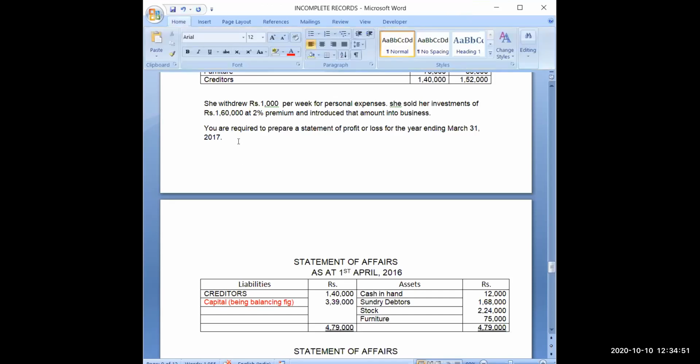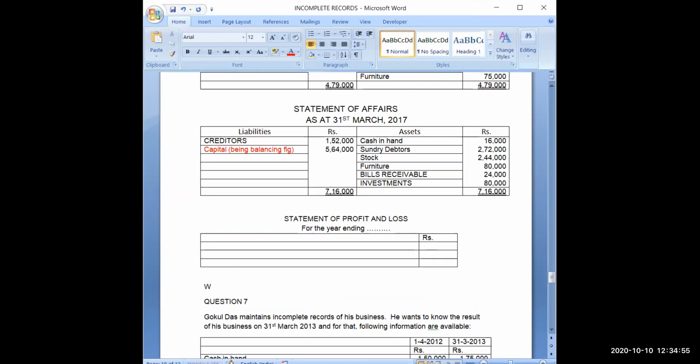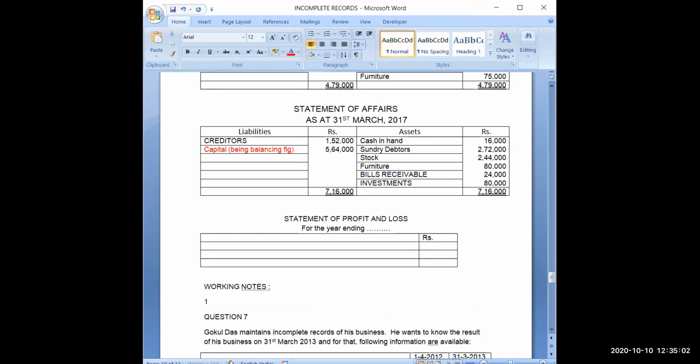Just giving a working note here. You have to give your working notes also. So the first working note I will give for drawings. Now drawings are how much? 1000 per week. So 1000 multiplied by, in a year, you all know that there are 52 weeks, and that's why the total amount of drawings will be rupees 52,000.